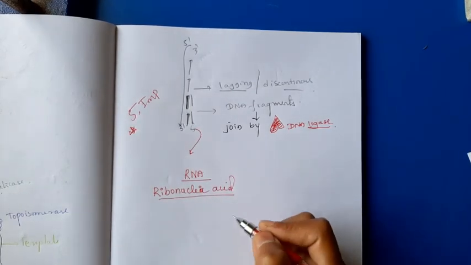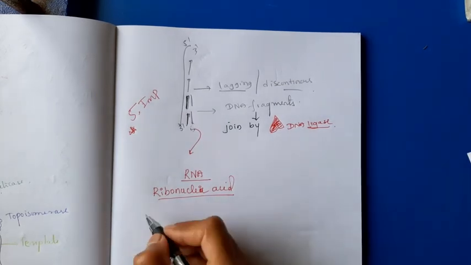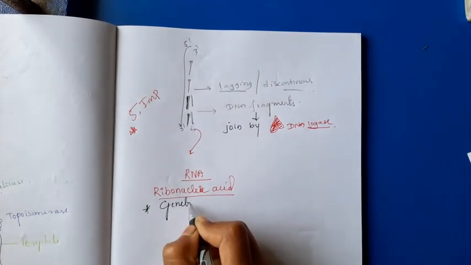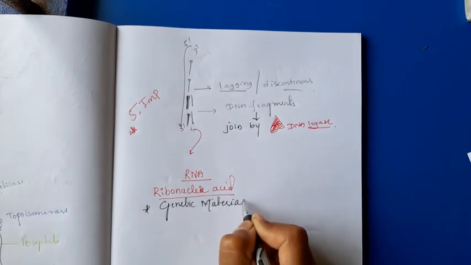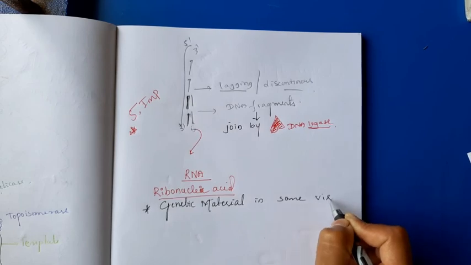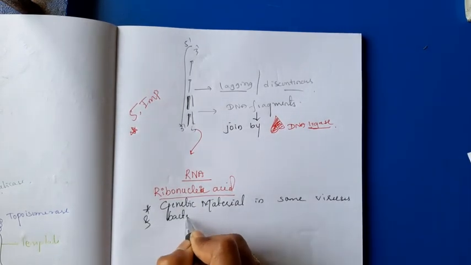Ribonucleic acid. It is a genetic material in some viruses and bacteria.